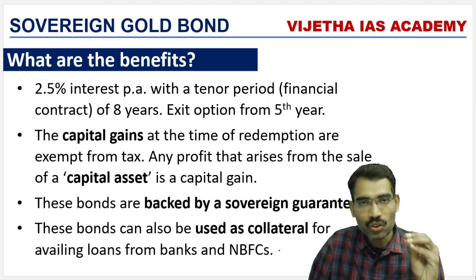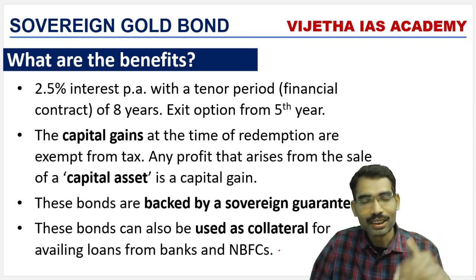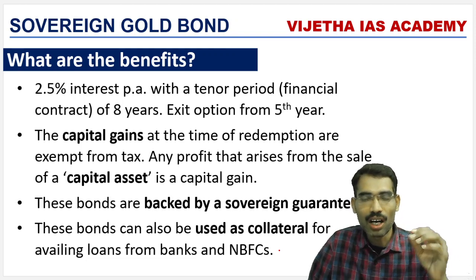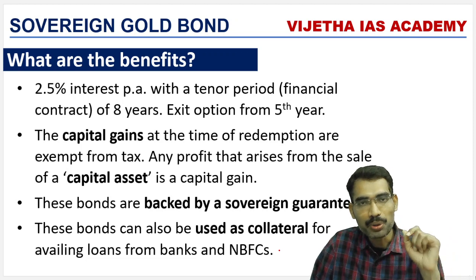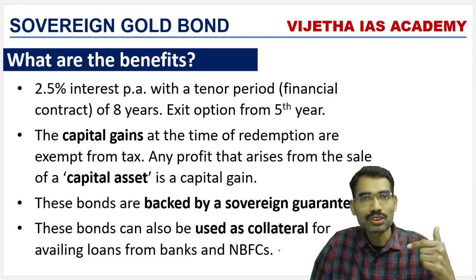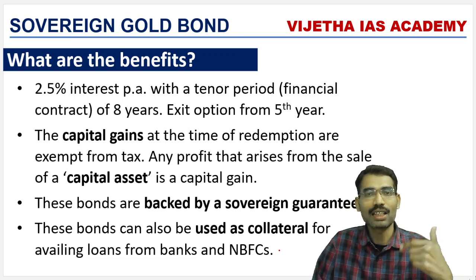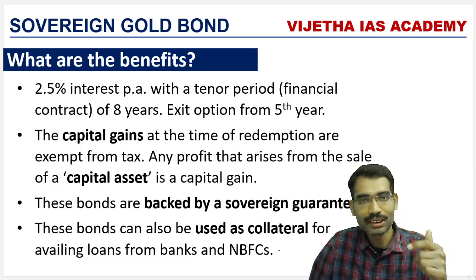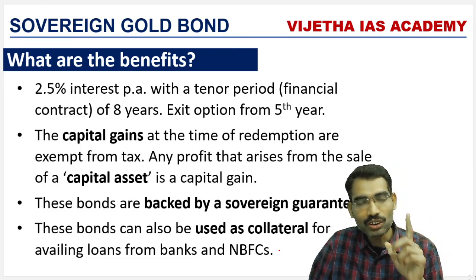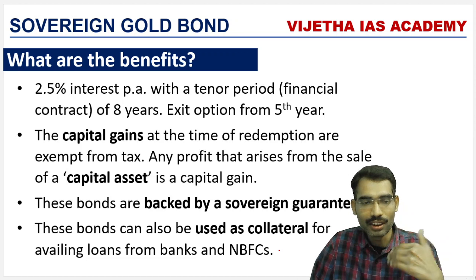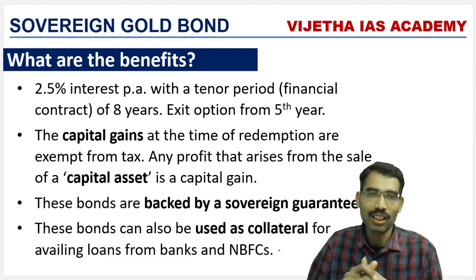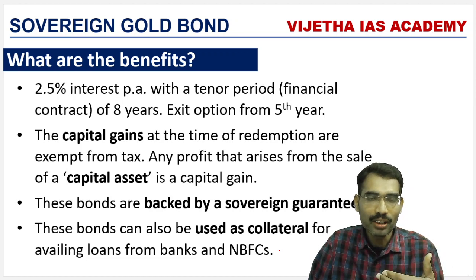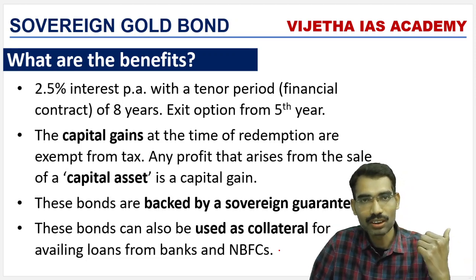If you purchase physical gold, there are certain issues, like how to save the physical gold, and purity and impurity issues. And in order to safeguard gold, once again, other security measures should be taken care of. If you purchase a sovereign gold bond, these issues can be tackled, and also the price of this bond is equivalent to physical gold.